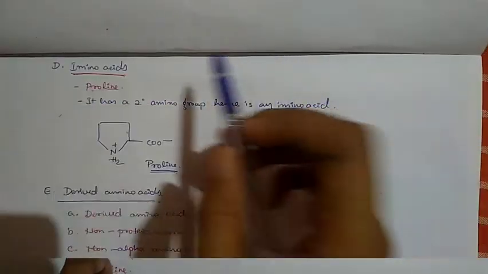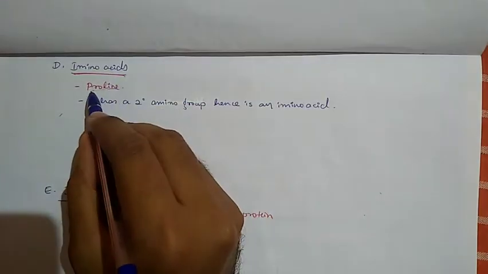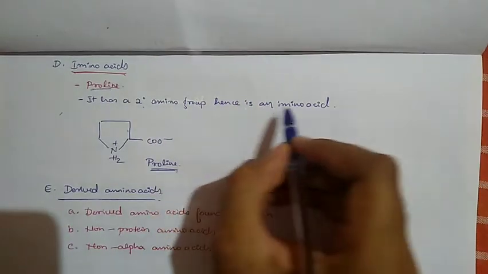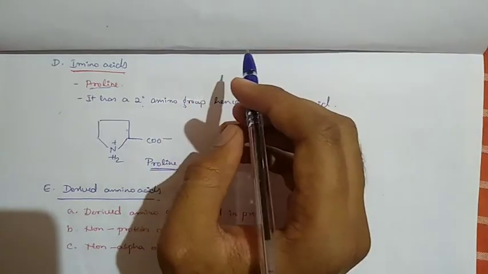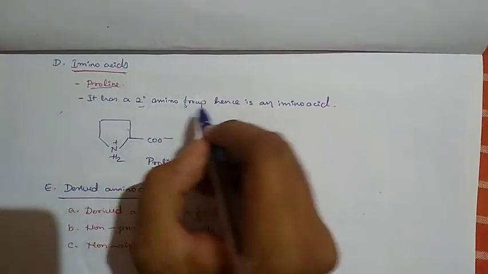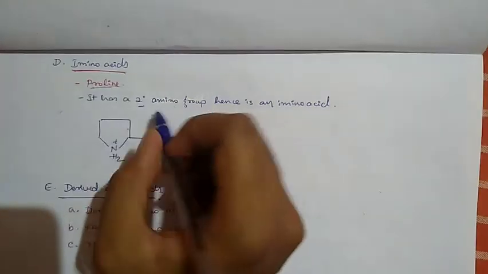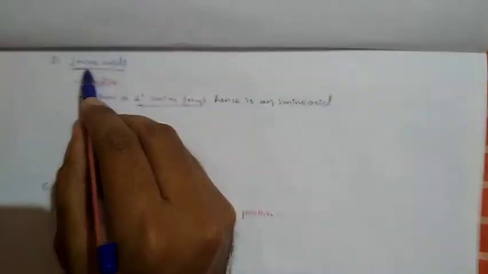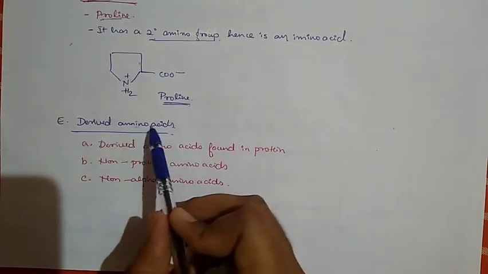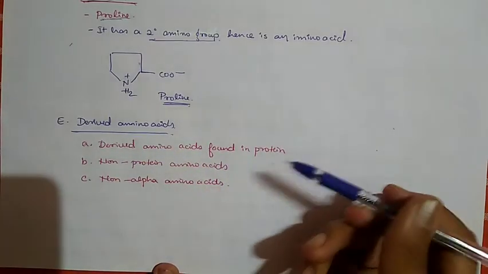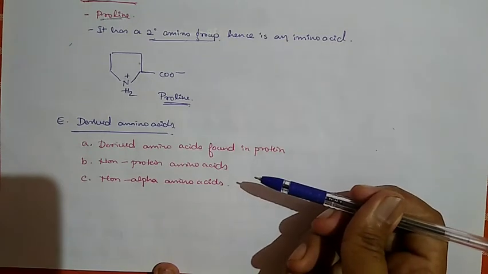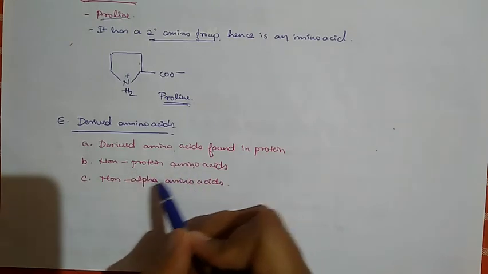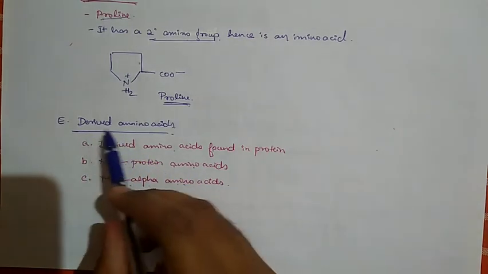Then moving on, next, the imino acids. This is actually proline, and it has a secondary amino group. Hence these are imino acids. The rest of the amino acids have a primary amino group, but imino acids have a secondary amino group. So these are separately classified under the structures. Then at last, the derived amino acids. These are classified into 3 groups. No much explanation required on this. Derived amino acids are protein amino acids, non-protein amino acids, and non-alpha amino acids.